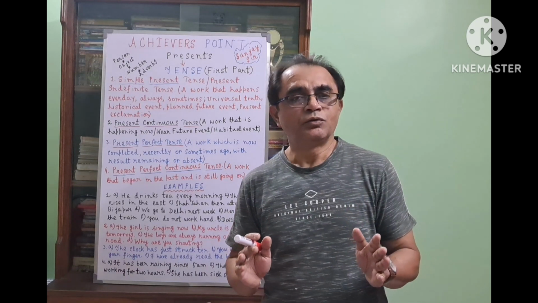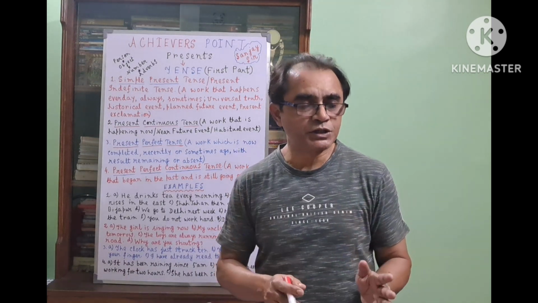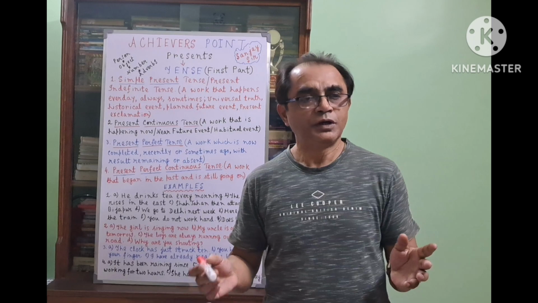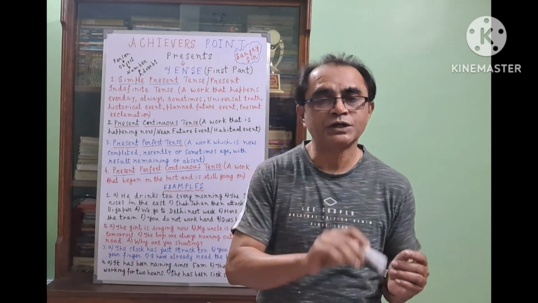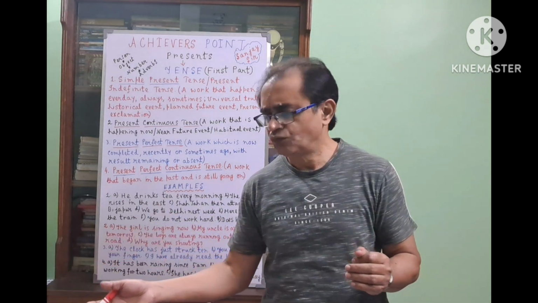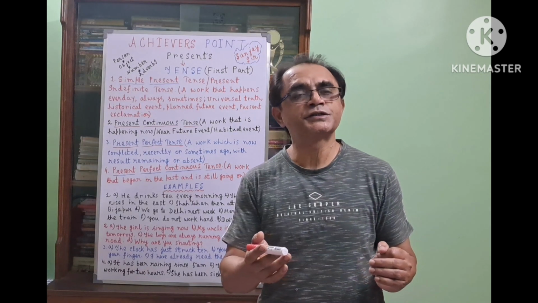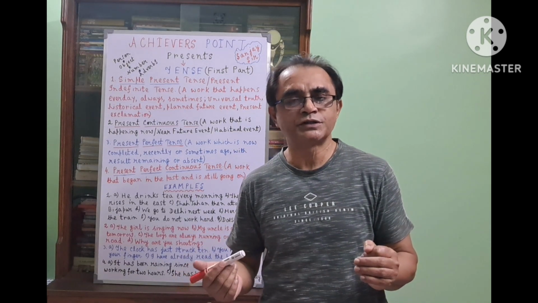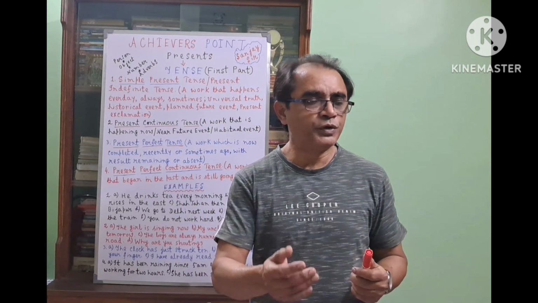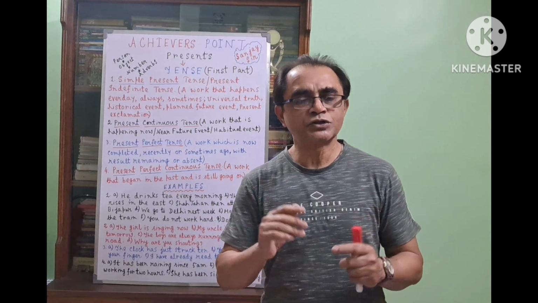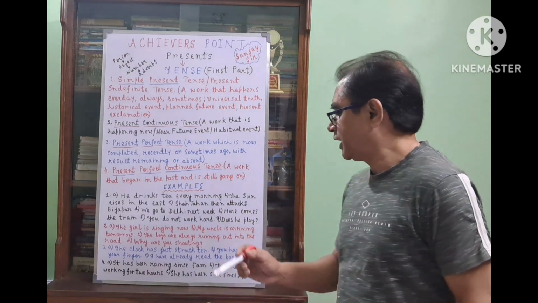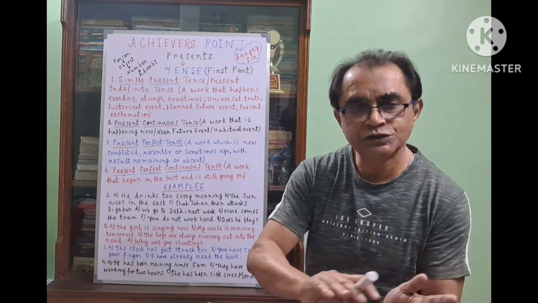So with since, we use since 5 a.m., since yesterday, since last week, since 6 a.m., any fixed time when the work started. And for 2 hours, for 6 months, for 5 months, for 2 years, for 2 days, for 10 minutes, the duration of the work. Since 2015, since 2020. They have been working for 2 hours. That means their work started 2 hours before and it is still going on.